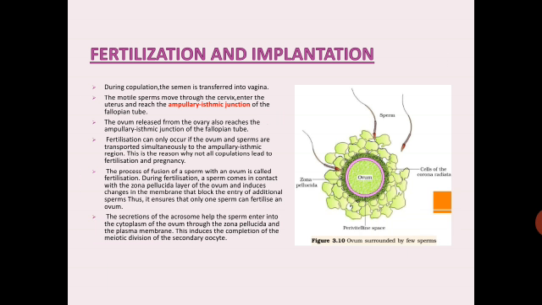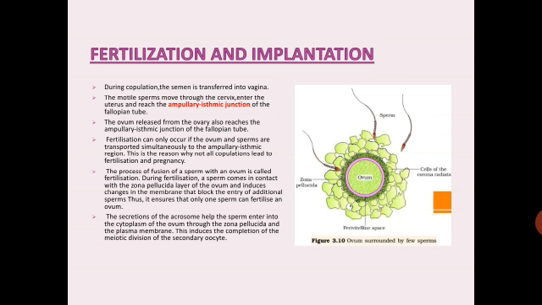Coming to the next, fertilization and implantation. Fertilization is nothing but the fusion of the male and the female gametes. During copulation, the semen is transferred into the vagina. The motile sperms move through the cervix, enter the uterus, and reach the ampullary isthmic region of the fallopian tube.